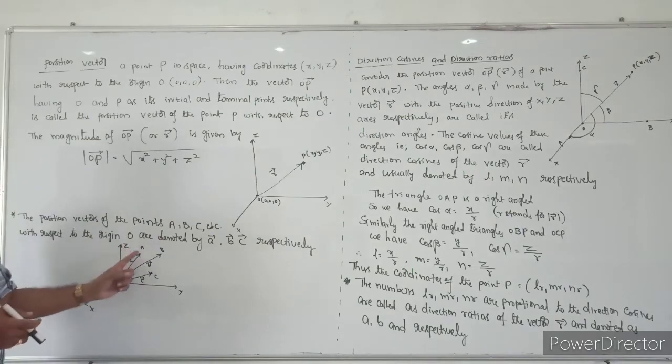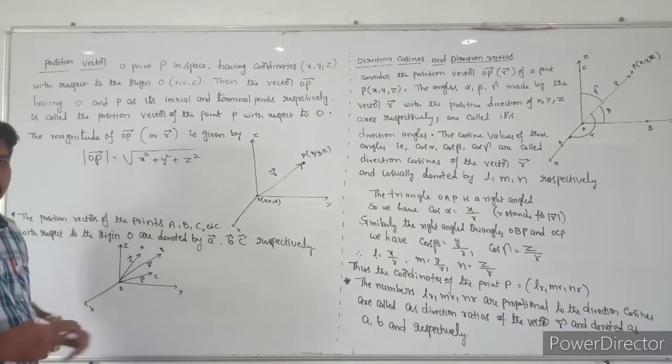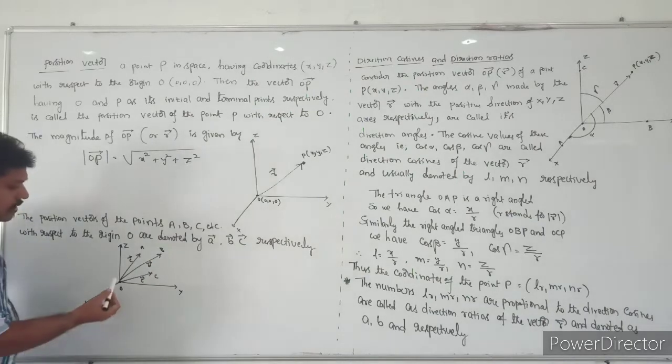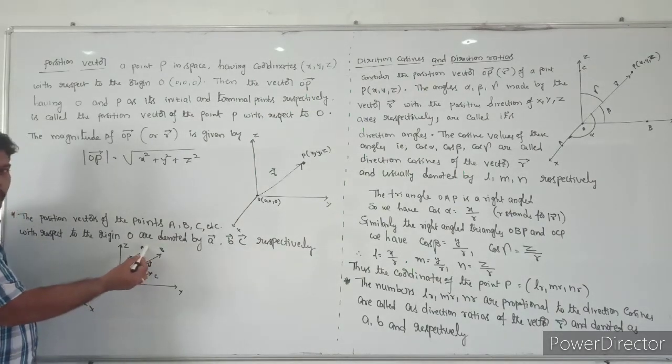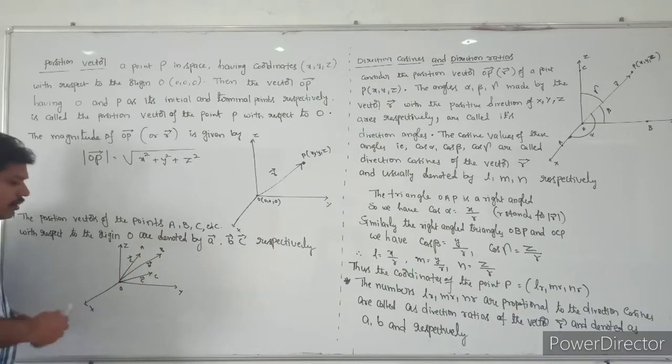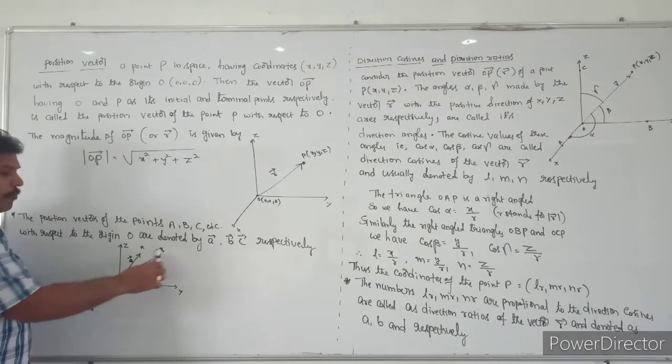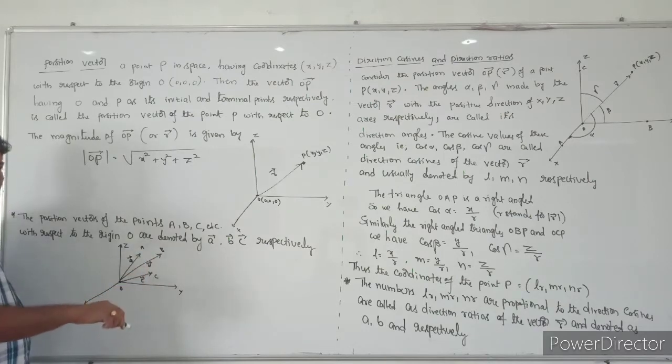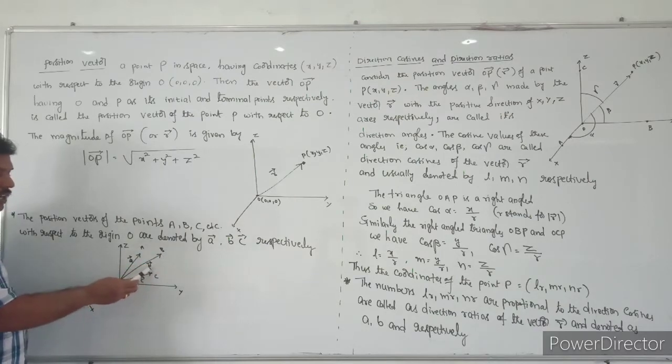Okay, see that one next. Generally we will take the vector of not only one line, so we will practice with A, B, C, 3 points taken in the space. Then the position vector of A is OA bar, and I am taking it as a bar. OB bar is the position vector of B, so we can take the vector as a small letter, that is b bar.